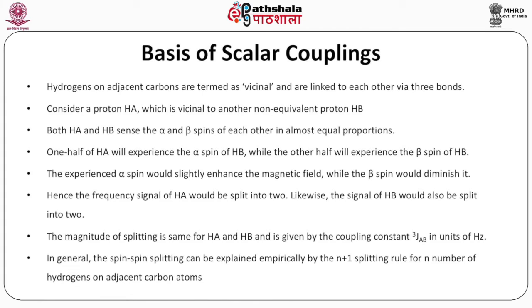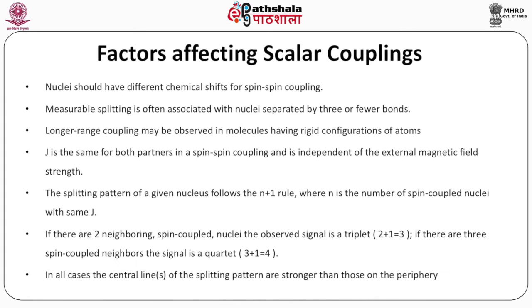The magnitude of splitting is the same for HA and HB and is given by the coupling constant 3JAB in units of Hertz. In general, the spin-spin splitting can be explained empirically by the n+1 splitting rule for n number of hydrogens on adjacent carbon atoms. Factors affecting scalar couplings: Nuclei should have different chemical shifts for spin-spin coupling.